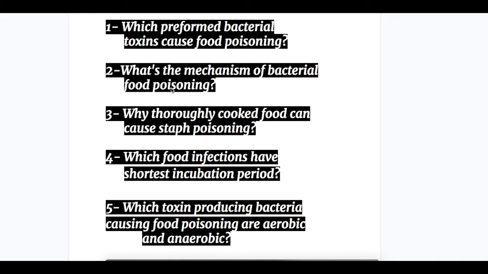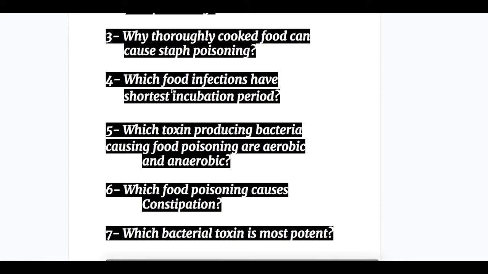Number 5. Which toxin producing bacteria causing food poisoning are aerobic and which one are anaerobic? Number 6. Which food poisoning cause constipation? And number 7. Which bacterial toxin is the most potent?